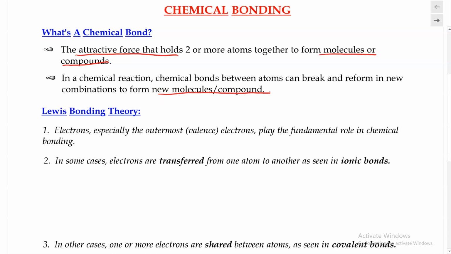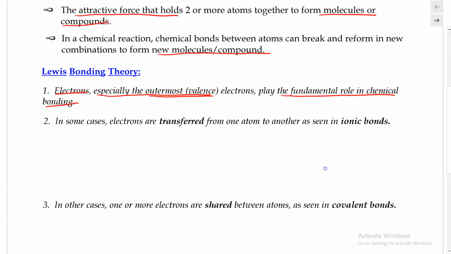And according to the Lewis bonding theory, it turned out that electrons, especially the valence electrons or the outermost electrons, are the electrons that play the fundamental role in chemical bonding. And in some cases, electrons are transferred from one atom to another atom, and that's what produces the ionic